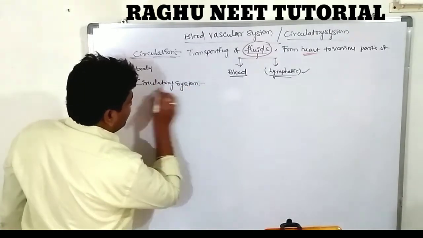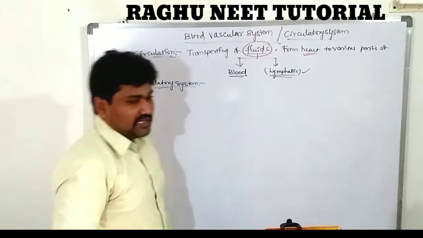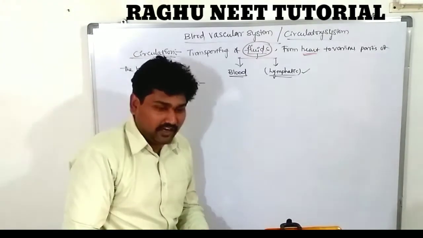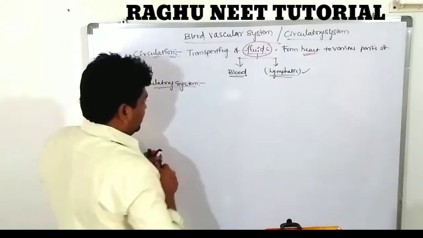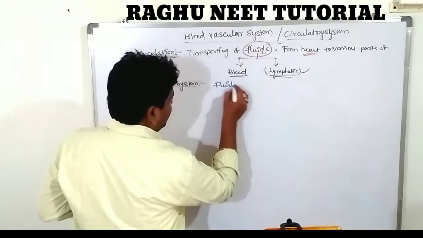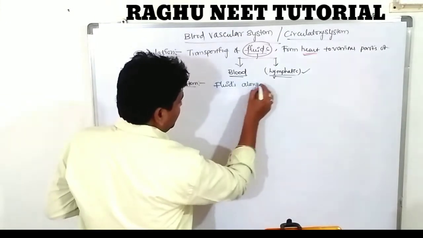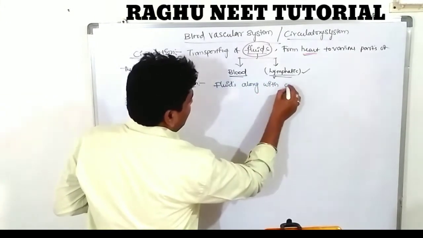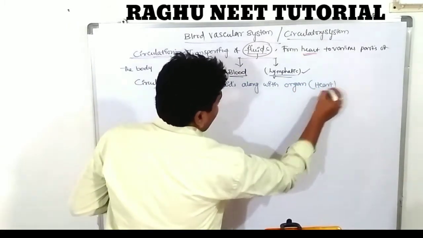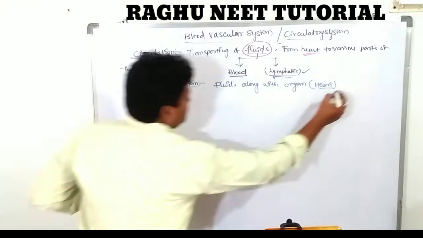Next, what is the circulatory system? The circulatory system is nothing but the circulatory organ along with the circulatory fluid. Fluid along with organ. Which organ? The heart. That is called the circulatory system.